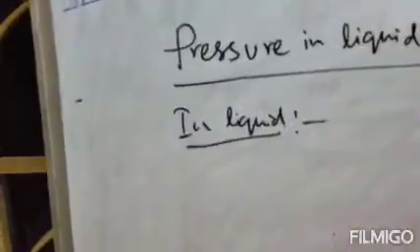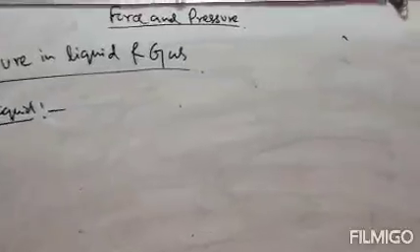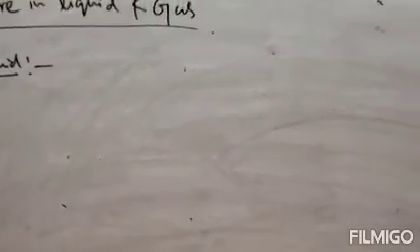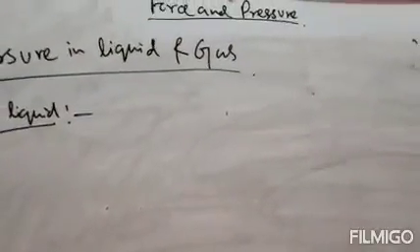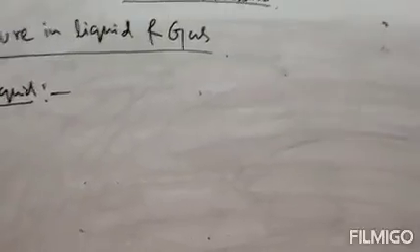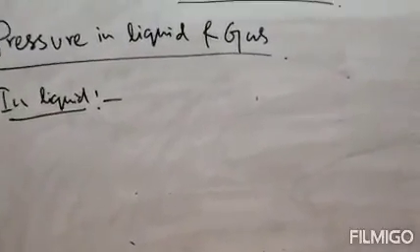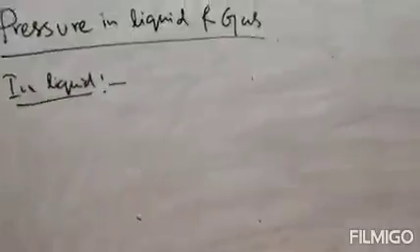Now what is the definition of pressure in liquid? The pressure exerted by a stationary liquid on any point inside the liquid is known as its liquid pressure. Clear? Suppose you are taking a liquid in a container. So what will the liquid do? The liquid will exert its pressure to every corner and every part of the container.